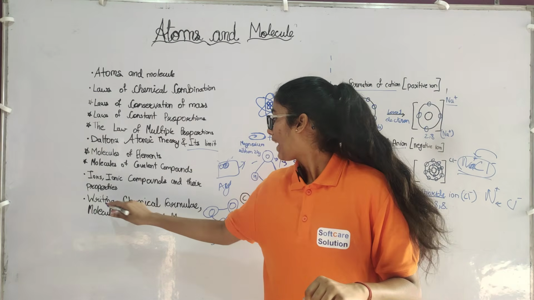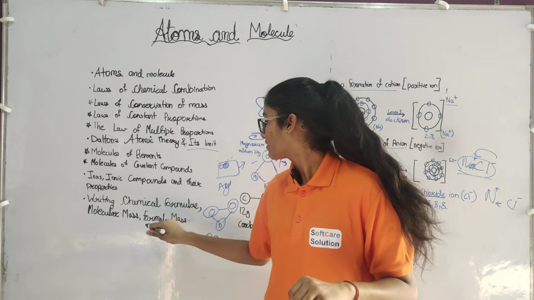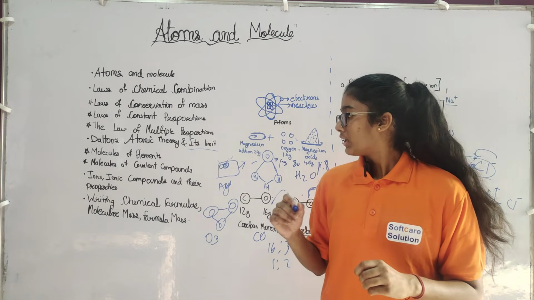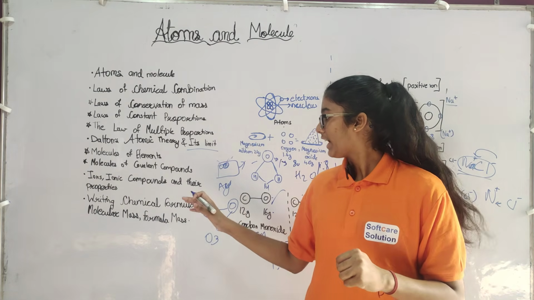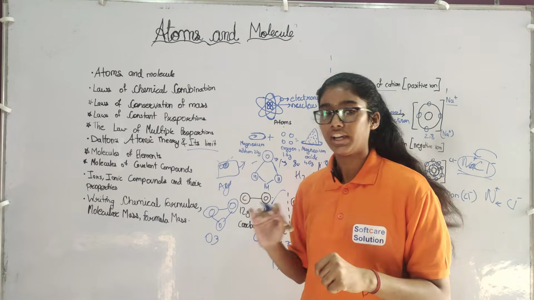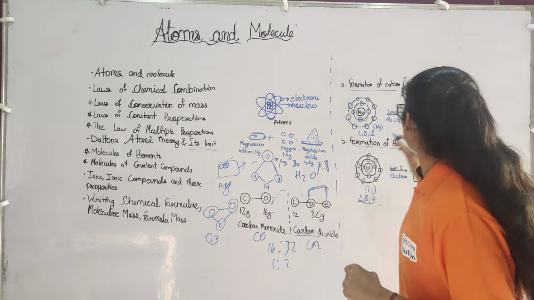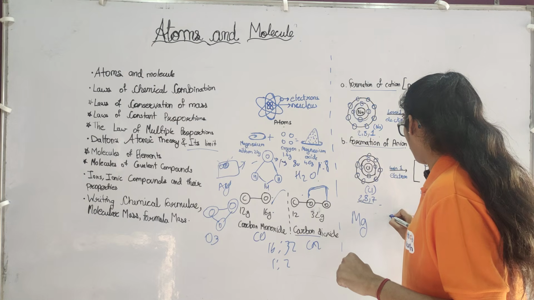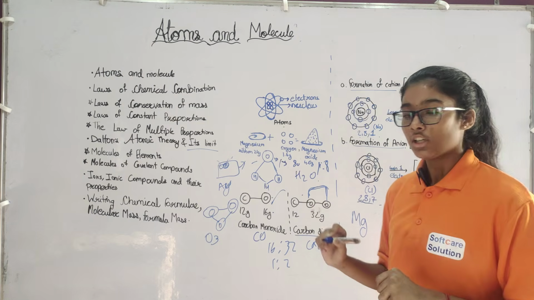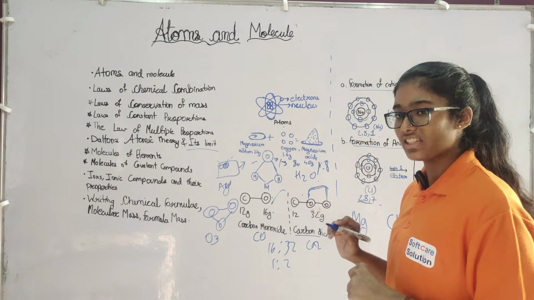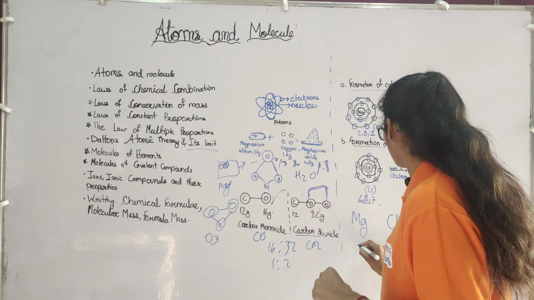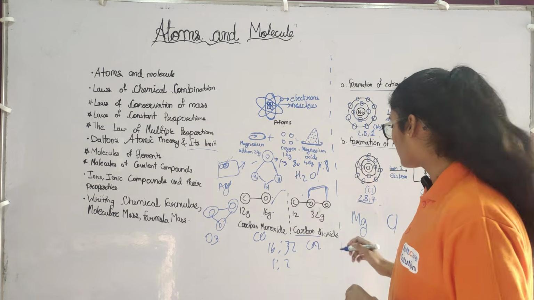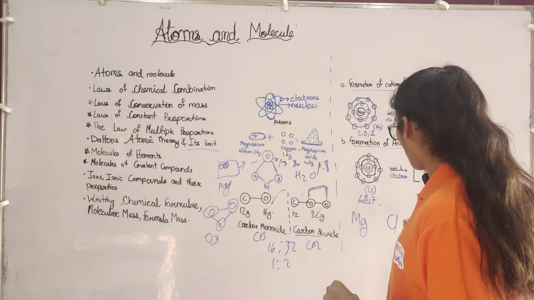Next, writing chemical formula, molecular mass and formula mass. If we take magnesium and chlorine, their valencies are 2 and 1.